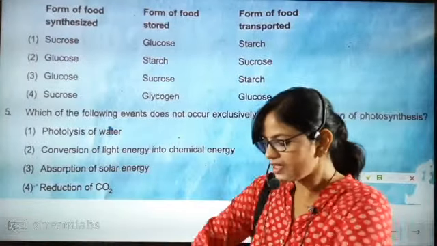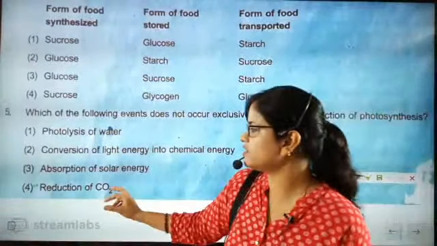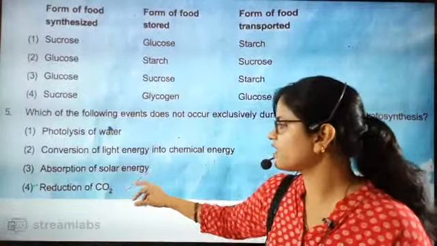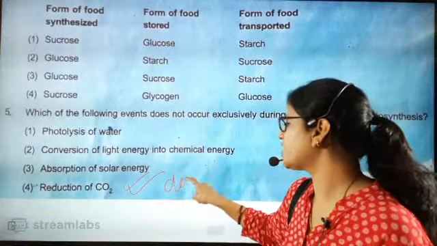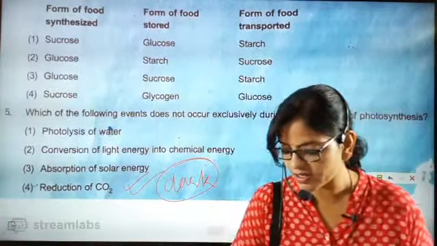Correct. Only in dark reaction it will be done. Reduction of carbon dioxide is not done in light reaction. Reduction of carbon dioxide is a part of dark reaction.